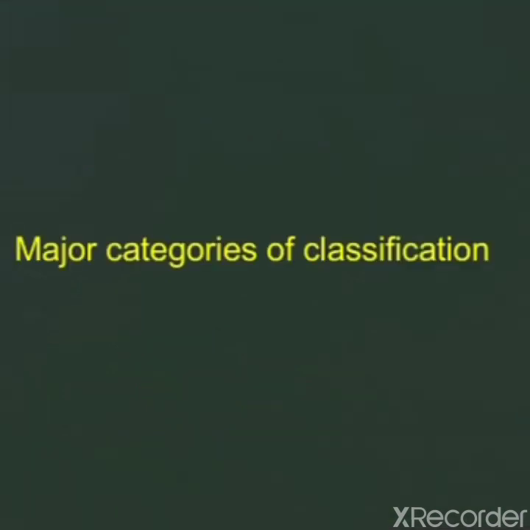Major categories of classification. Now we will discuss this topic, major categories of classification. In this portion, we are discussing types of classification. Different scientists classified organisms on the basis of different observations, so they gave different types of classification. What were these types of classification?